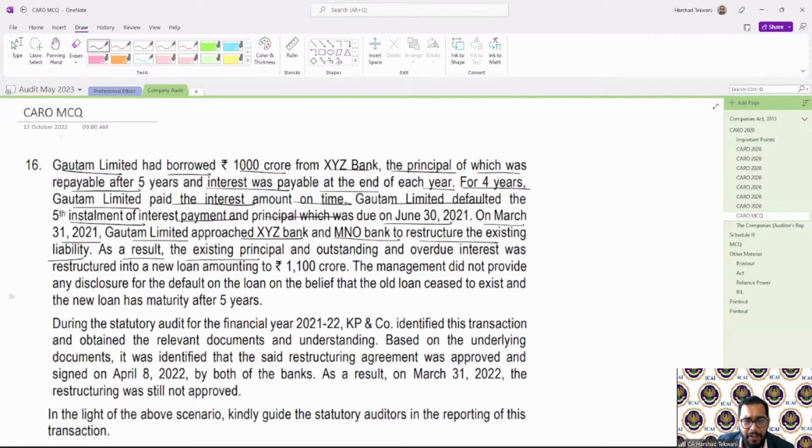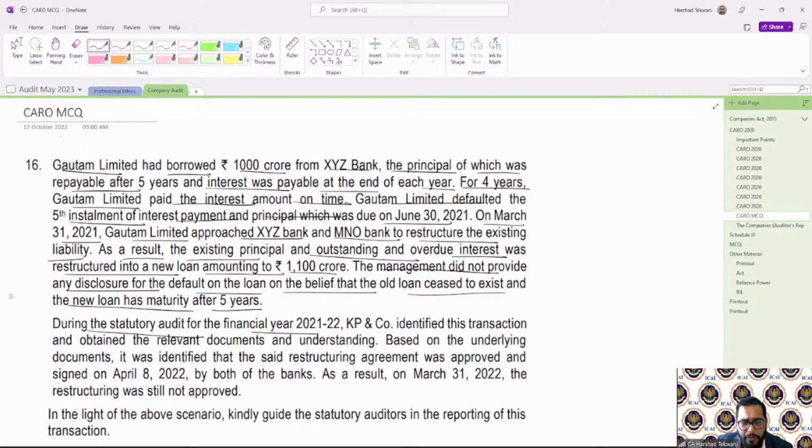As a result, the existing principal and outstanding overdue interest were restructured into a new loan of 1100 crores. The management did not provide any disclosure for the default on the loan, on the belief that the old loan ceased to exist and the new loan has a maturity of 5 years.